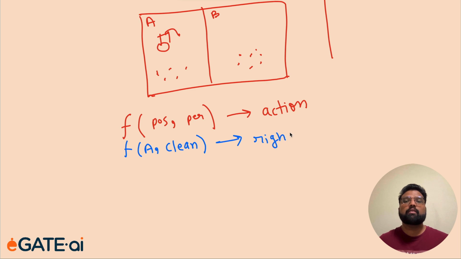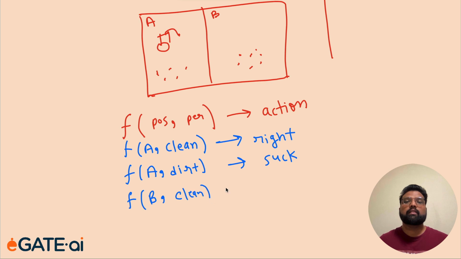So the action will be move right. Okay, if the position is A and there is dirt in this block, then the action will be suck all the dirt in this block. Okay, if the position is B, if this vacuum cleaner is in B block and if it's clean, what will be the action? Just go to the left, check if there is some dirt there, and if there is some dirt in this block B, it will suck.